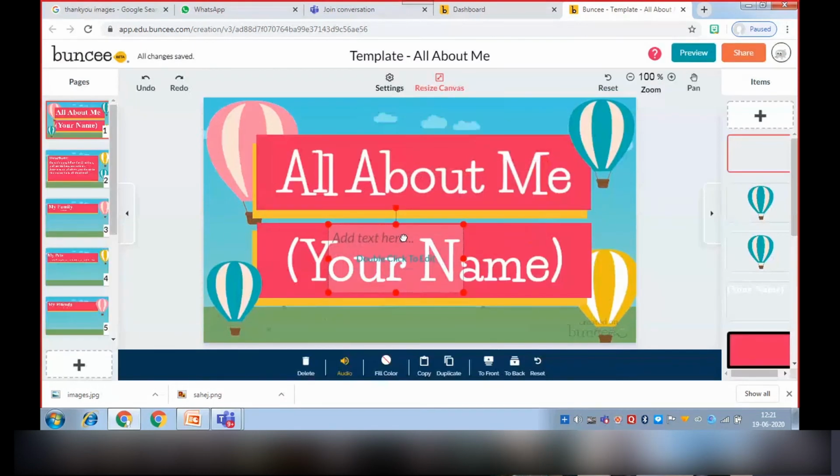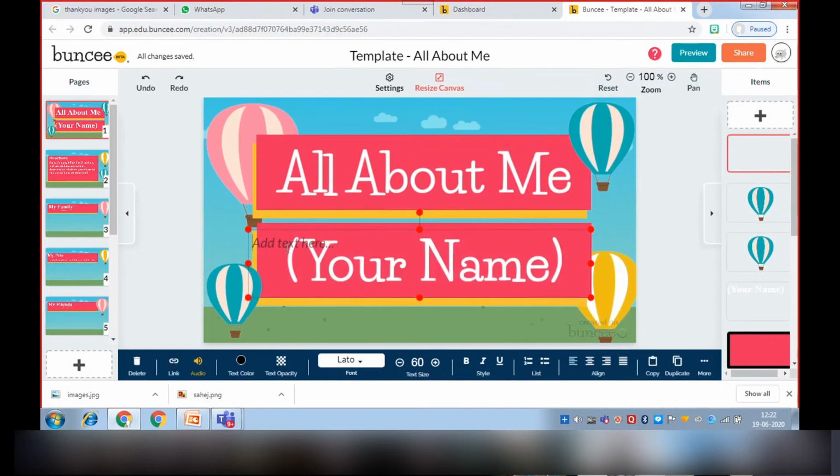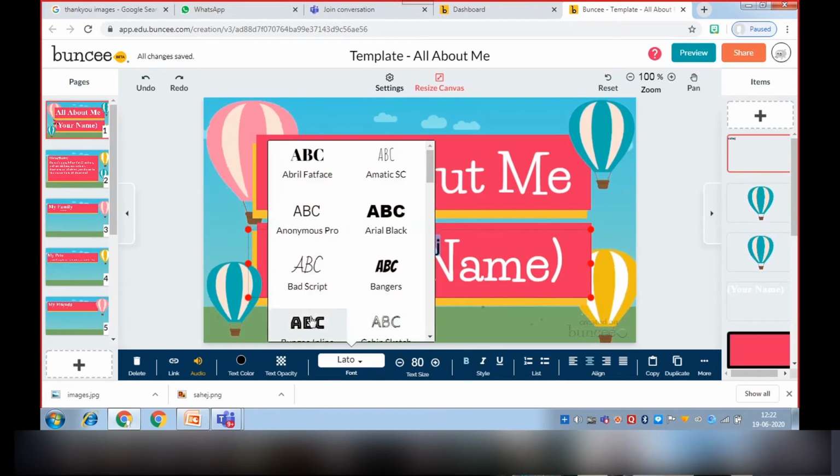Then there will be a text box. Then we will increase the size, and then we will write; we have to double click it. If I want to write, I want to center, and if we want to increase the size, we can also do it from here, text size. If we want to do bold, we can do it from here, or we can change its font also, like this.